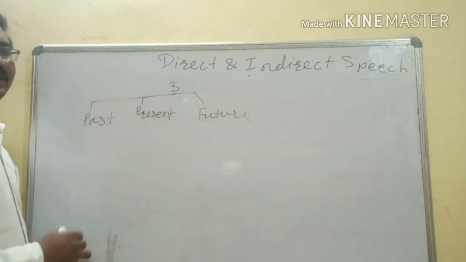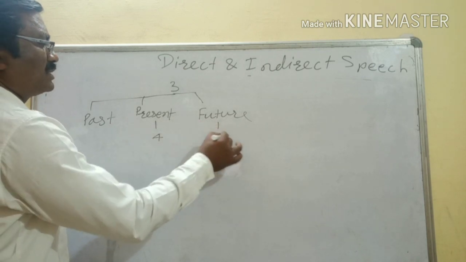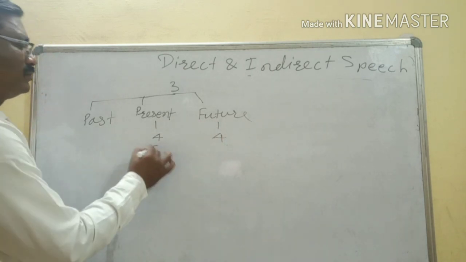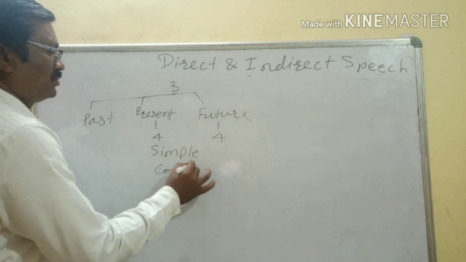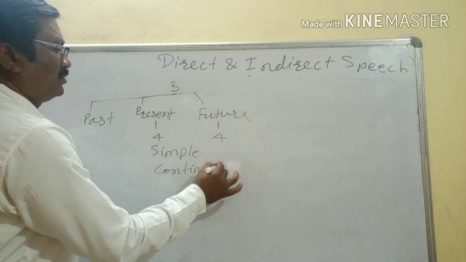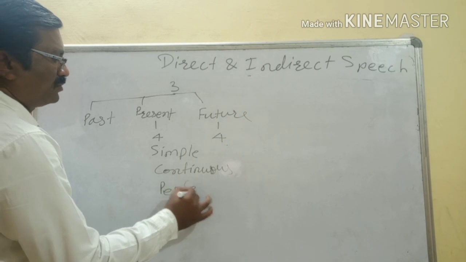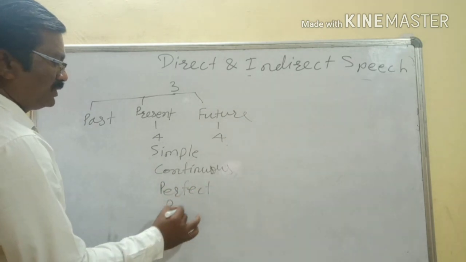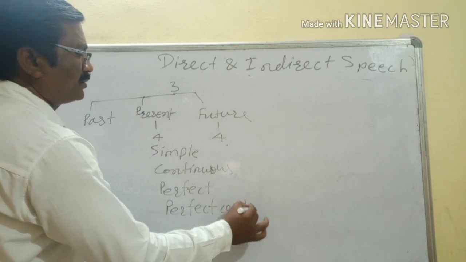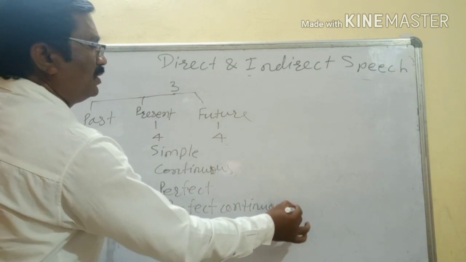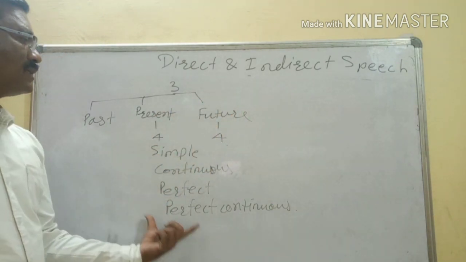These three tenses are there, and each tense is divided into four subparts: simple, continuous, then perfect, and perfect continuous.